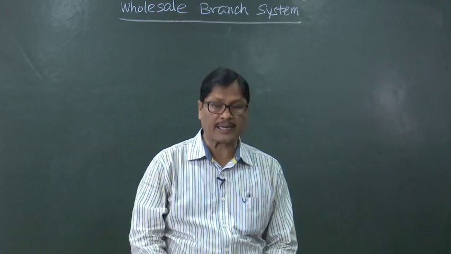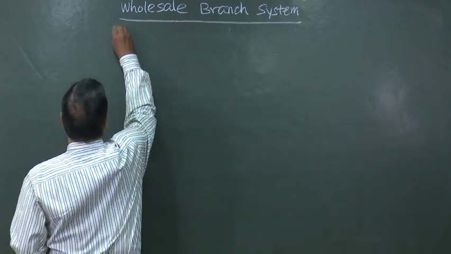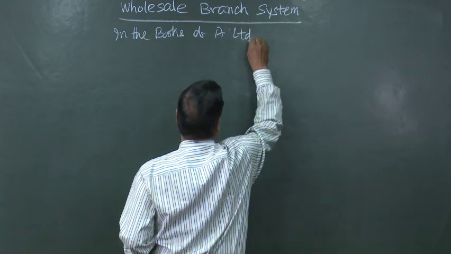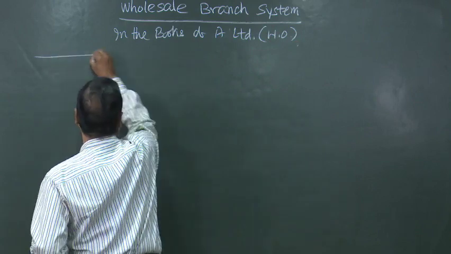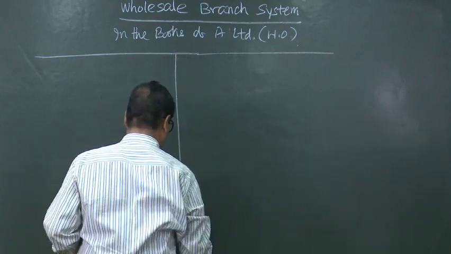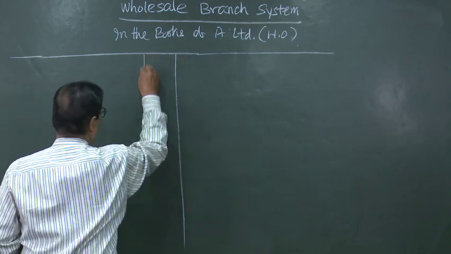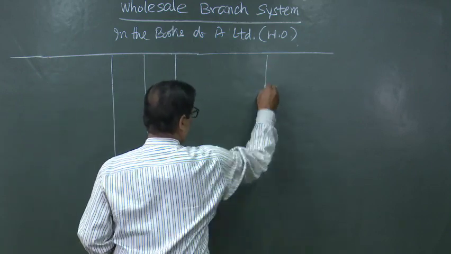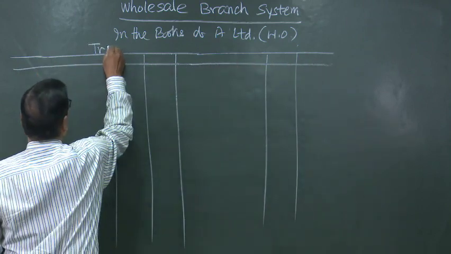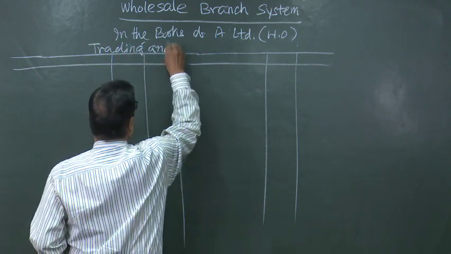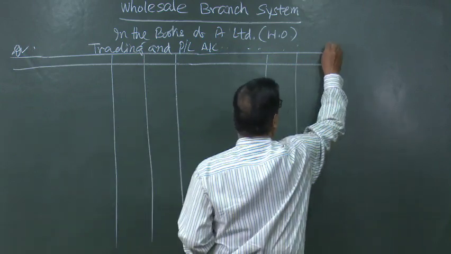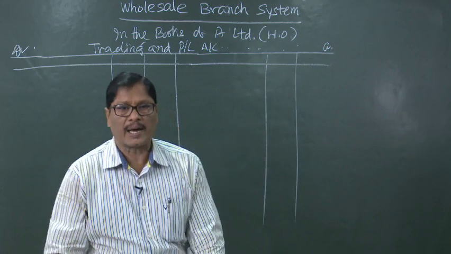A Limited has a retail branch at Kanpur. Okay. So, we will be having, in the books of A Limited, that is the head office, we will open one trading and profit and loss account for the year ended such and such. One will be the head office and another will be Kanpur branch.